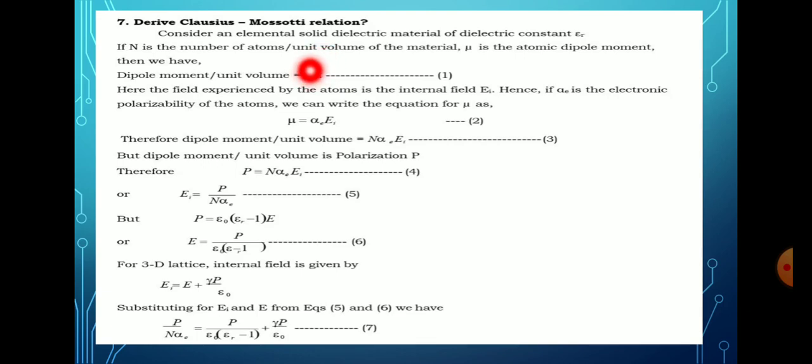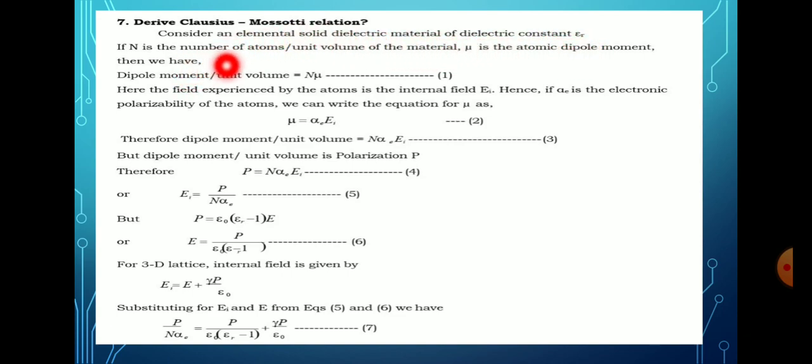Let us consider an elemental solid dielectric material of dielectric constant Er.